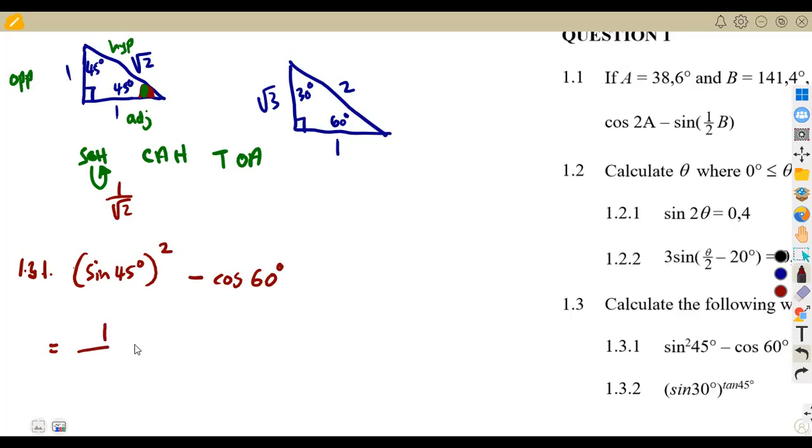So this is 1 over the square root of 2, everything being raised to the exponent of 2, all right? Minus the cos of 60 degrees. Now we are working according to the 60 degrees here. Remember the ratio of cos is the adjacent over the hypotenuse. So the cos according to the 60 degrees, this is your opposite, this is your adjacent, just like this part.